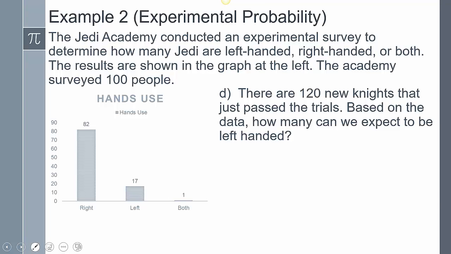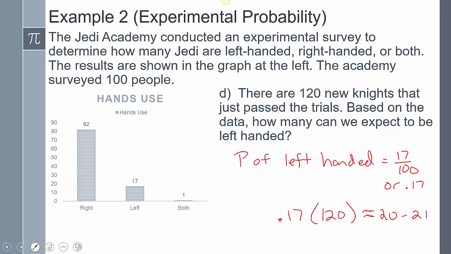And then D, it says there are 120 new knights that just passed the trials. Based on the data, how many can we expect to be left-handed? Because I said that 17 out of 100 were left-handed from our little study, I can assume that that same 17% of that 120 are also going to be left-handed. It allows us to draw that type of conclusion, regardless of whether it's accurate or not. And so I can take that 0.17, multiply it by the 120, and you would get between 20 and 21 new Jedi are going to be left-handed.